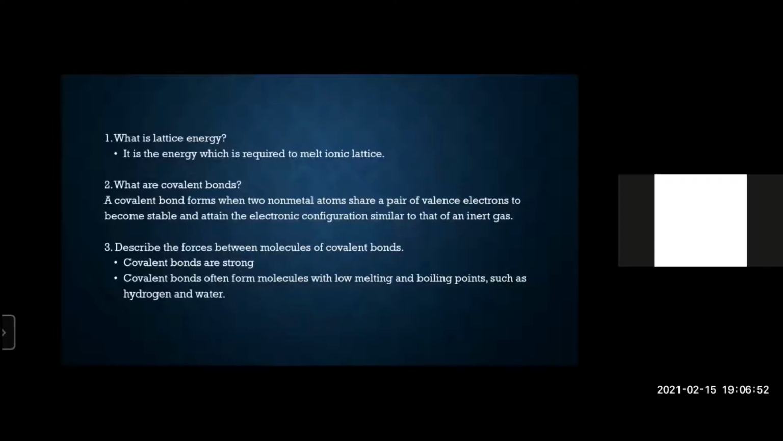Why do they have low melting and boiling points when the covalent bonds are very strong? Shouldn't their melting and boiling points be higher than that of ionic compounds? Even though covalent bonds are stronger than ionic bonds, ionic compounds have higher melting and boiling points than covalent compounds. Why is that? That is because there are very strong covalent bonds inside the molecules, but among the molecules, between the